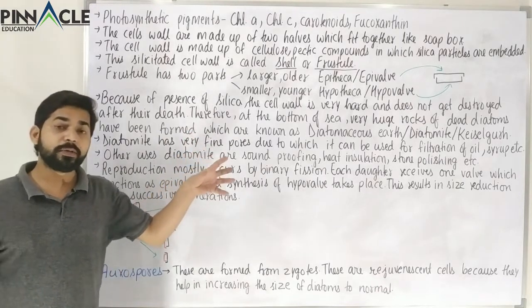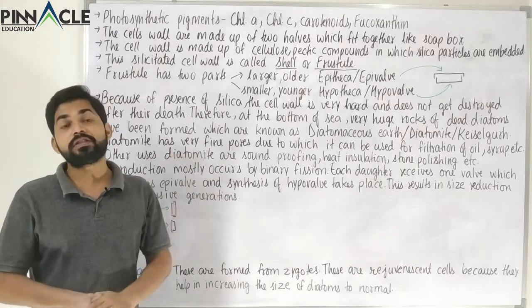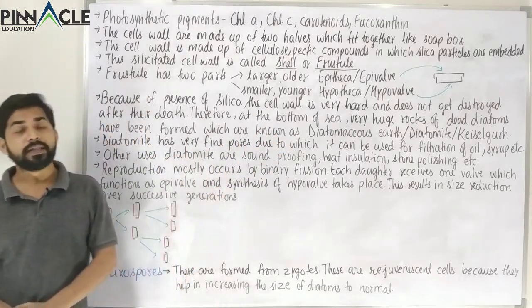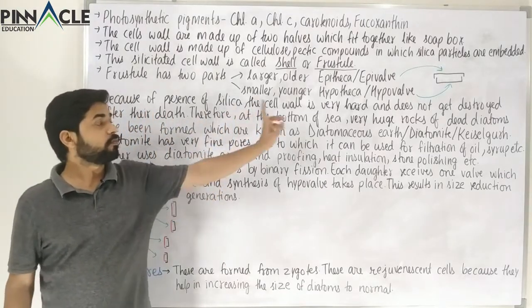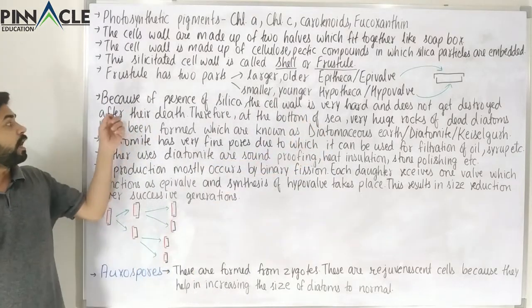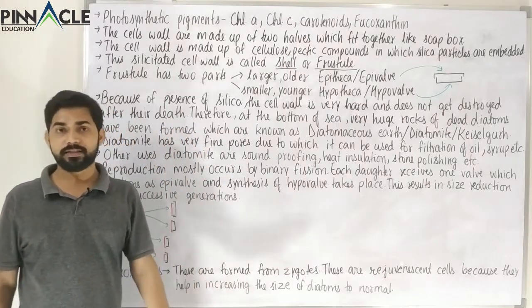So how is that formed? It has been formed because of the deposition of dead diatoms over millions of years. Because of the presence of silica, the cell wall is very hard and does not get destroyed after their death. It's very simple, silica does not get destroyed easily.